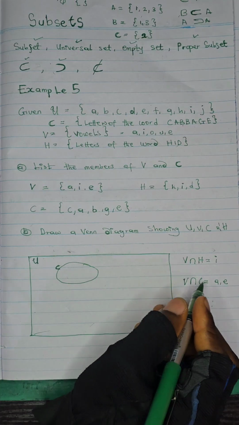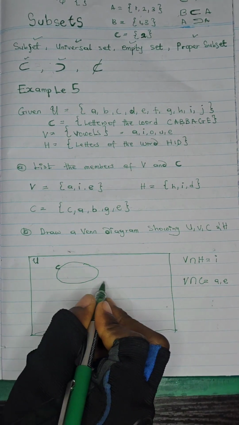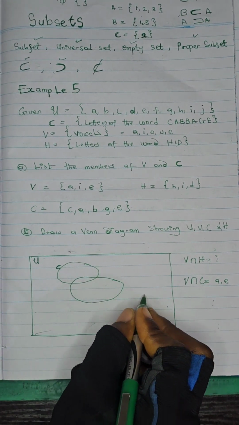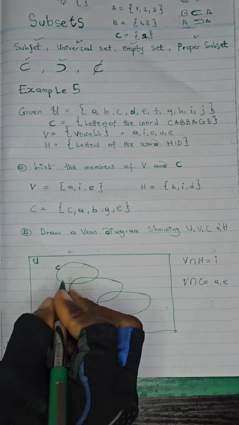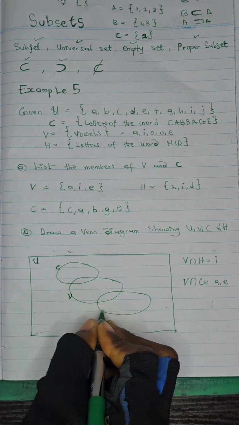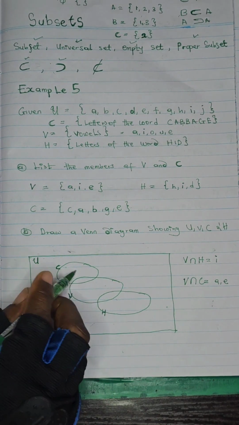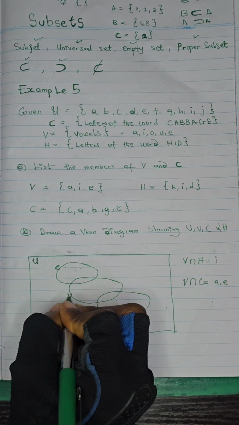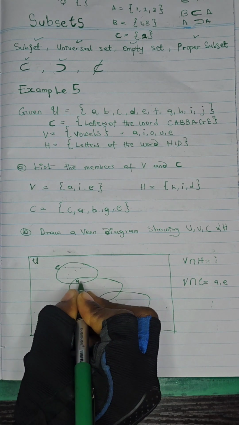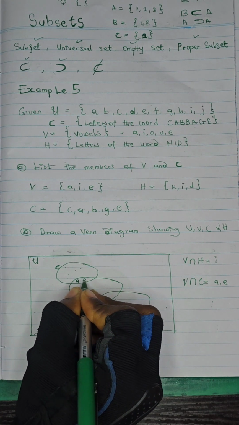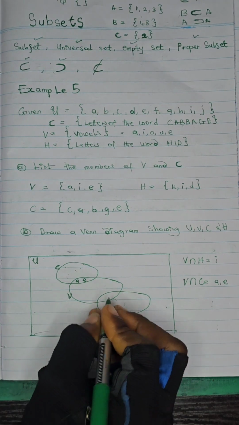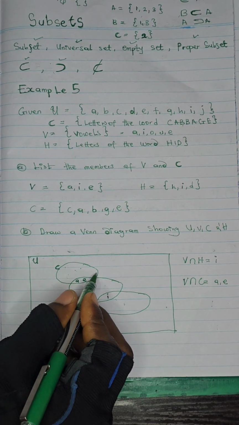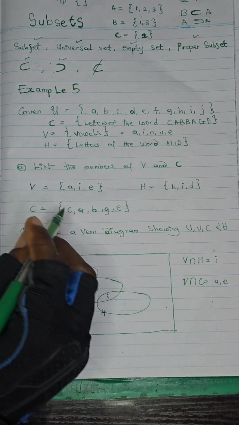So having this in mind, the next thing we're going to do: this is my C. I know that C and V have something in common, while V and H have something in common. In that case, I can just draw it like this, and draw this one like this. So this one is C, this one is V, this one is H. C and H have nothing in common, but V has something in common with C and with H. The first thing is, what does V have in common with C? A and E. At the same time, V and H have I in common.